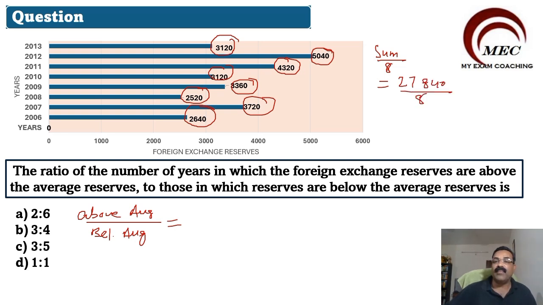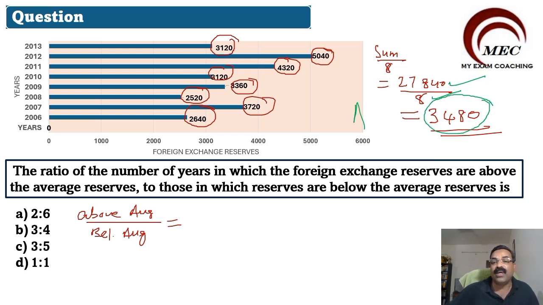I have already added, I will tell you this number, 27840 divided by 8. So you will get 3480. You can add it and find out whether it is correct or not. When you add all these numbers, you will get 27840. When 27840 is divided by 8, you will get 3480. This 3480 is the average.